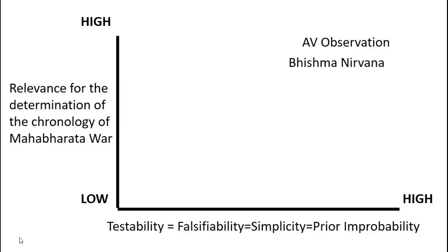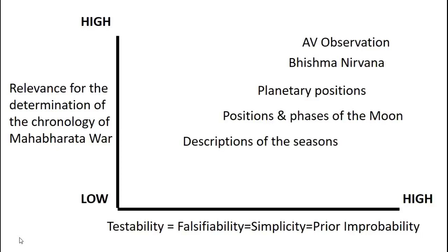So that observation naturally should be tested first. We can look at other observations and plot them in this fashion. So Bhishma Nirvana, or the set of observations for Bhishma Nirvana, comes next, then planetary positions, then positions and phases of the moon, descriptions of the season, eclipses, comet near Pusha, and so on. So this is the second aspect of scientific methodology, which is to understand the relevance and the testability, falsifiability. And what we mean here is the degree of testability, degree of falsifiability, and degree of simplicity.